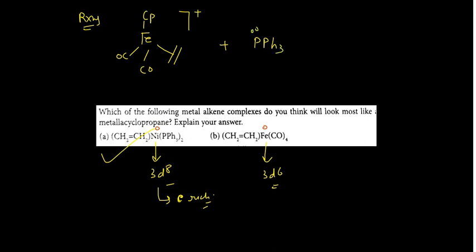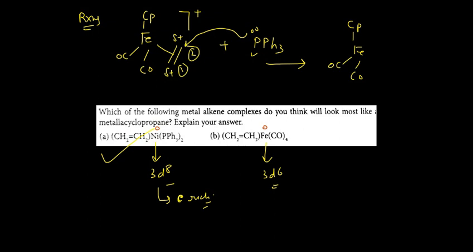So what it will do, due to the positive charge, these vinyl carbons are positively charged, so this will attack on one of the carbon atoms, and then your product would be just like that, the Cp ring connected with the iron, then this is your CO, this is your another CO.